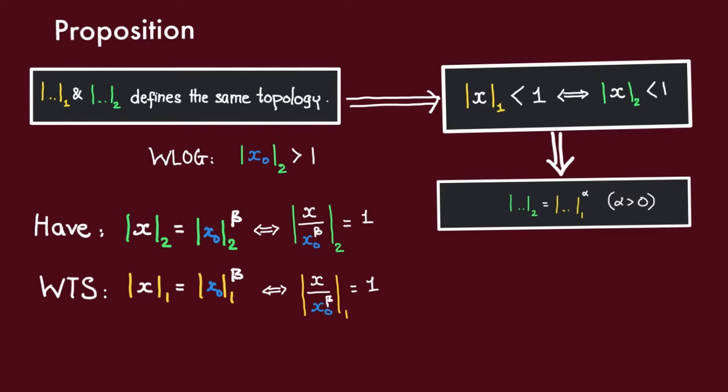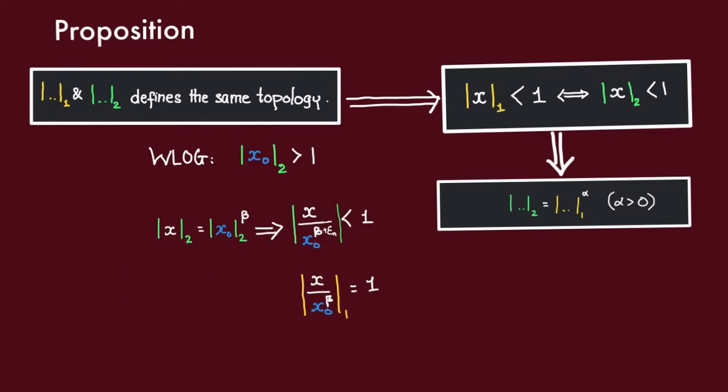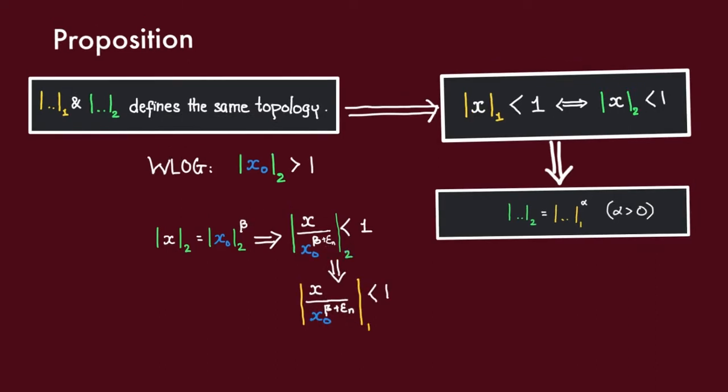In that case, if we increase this exponent a little bit, then we have that this must be less than 1. Now, by the property that we have established here, we know that this absolute value here must also be less than 1. Now, if we take a sequence epsilon n that goes to 0, then taking limits of both sides here, we get that the yellow absolute value of this quotient must be less than or equal to 1.